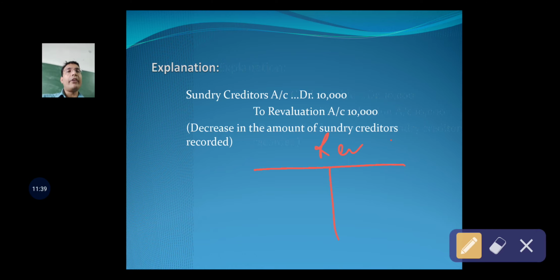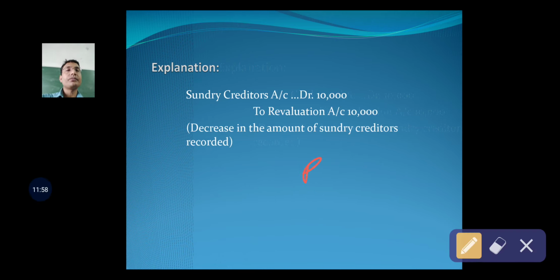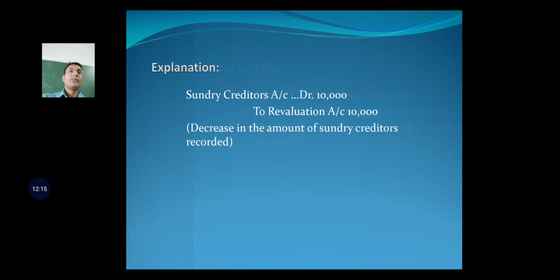When you prepare the revaluation account, then all these items will be posted, and if a gain arises, gain meaning the credit side is heavier than the debit side, then this gain will be transferred to old partners' capital accounts in old ratio. Similarly, if you prepare the revaluation account and post all these journal entries, and if there arises a debit balance, that is, there is a loss, meaning the debit side is heavier than the credit side, then this loss also will be transferred to old partners in the old ratio. So this is all about revaluation.